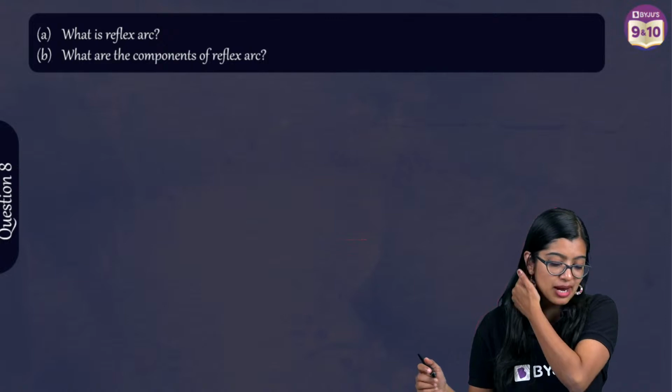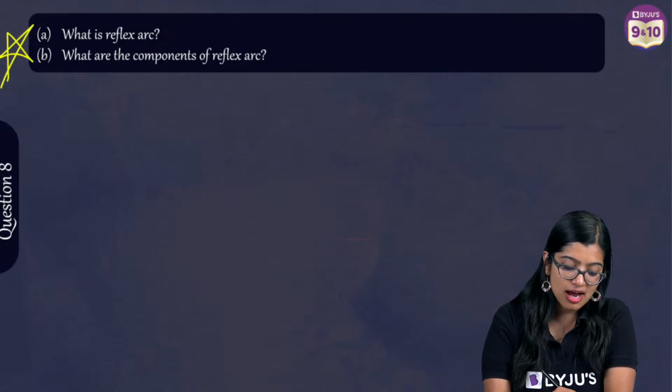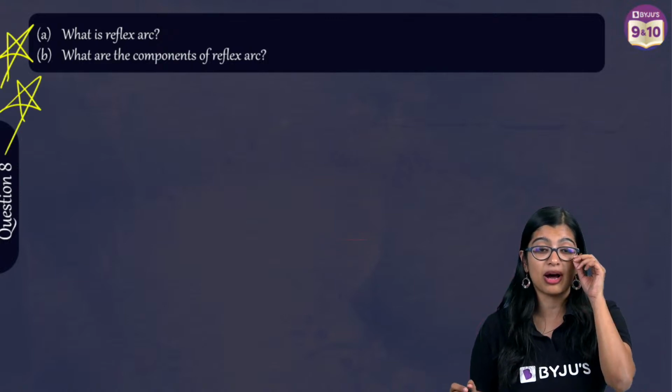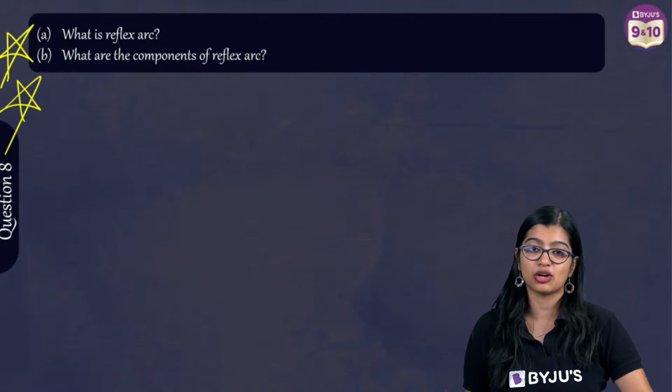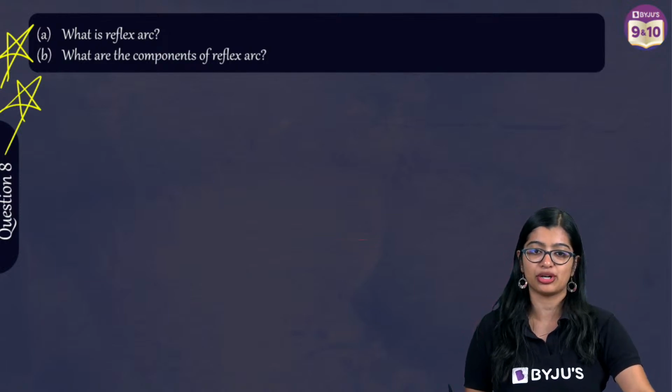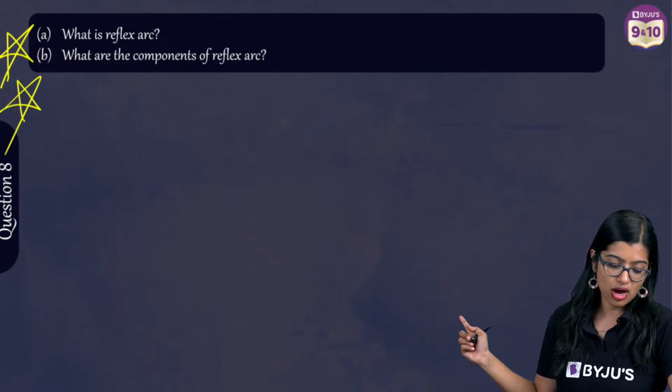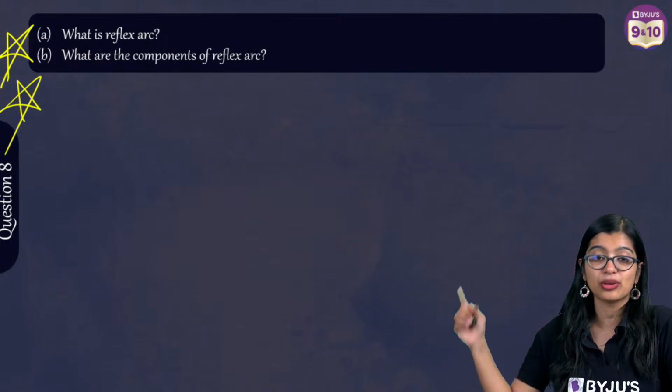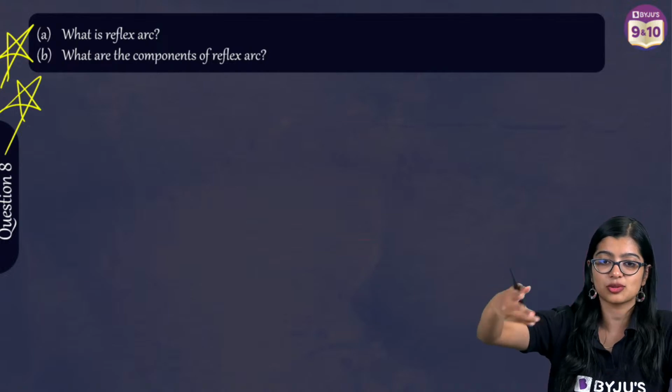Now moving on to question number 8, which is a star mark question, double star mark. Yes, Muhammad, you can ask me the question. Yes, Raghavan, it does help in menstruation also. Now moving on to question number 8. You can ask me your doubt, Muhammad. It's okay, you can ask me your doubt.